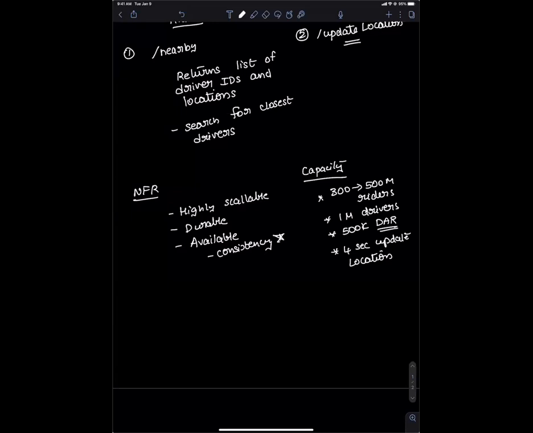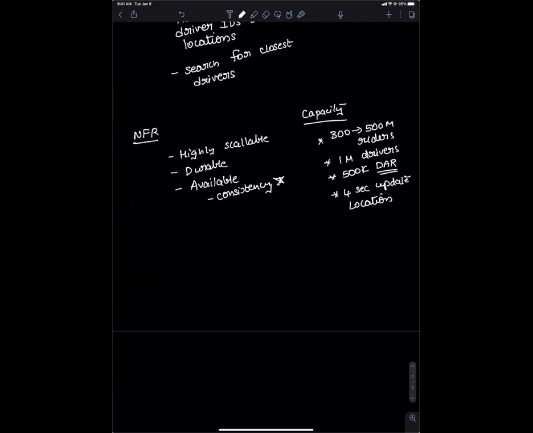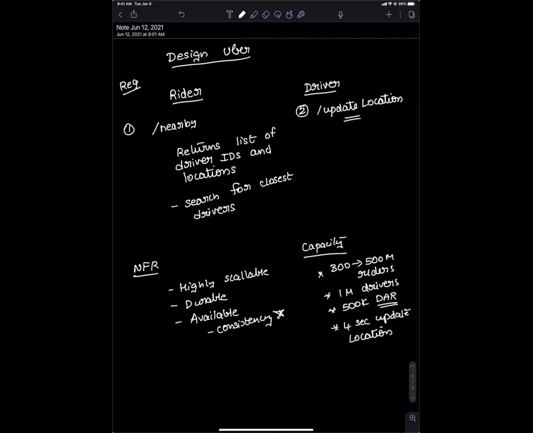That's right. Okay. For storing the location, you can use a Quadtree or anything like that. But I will come to that in some time. I'm going to go with the update location API first, and then I will talk about finding nearby.